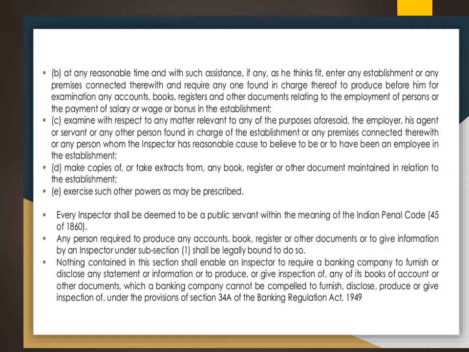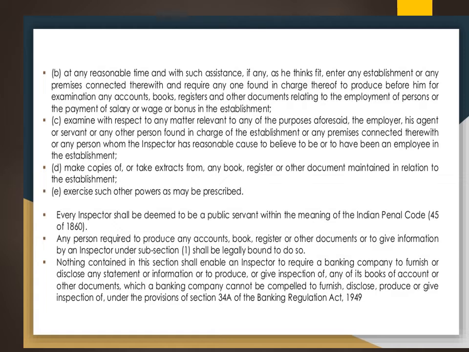And sometimes they even take copies or extracts from the books or registers if they need them. Whatever powers have been conferred on them, they can exercise such powers. The inspectors who are appointed under this Act are called public servants within the meaning of the Indian Penal Code of 1860. Same way, this person can see accounts, books, registers or other documents, and can also ask for production of such documents which one is legally bound to produce. So they have that power.